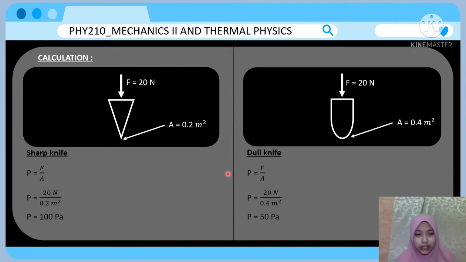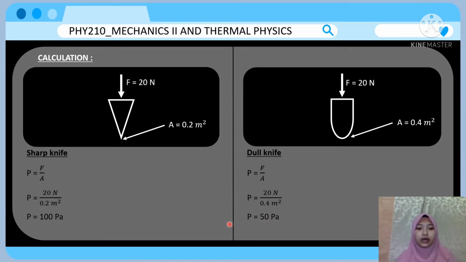Now we calculate the pressure using the formula pressure equals force over surface area. We calculate the pressure for the sharp knife first: pressure equals force, which is 20 Newton, over surface area, which is 0.2 meter squared, and the result is 100 Pascal. Now let's calculate the pressure for the dull knife. Same method: pressure equals force, which is 20 Newton, over surface area, which is 0.4 meter squared, and the result of pressure is 50 Pascal.